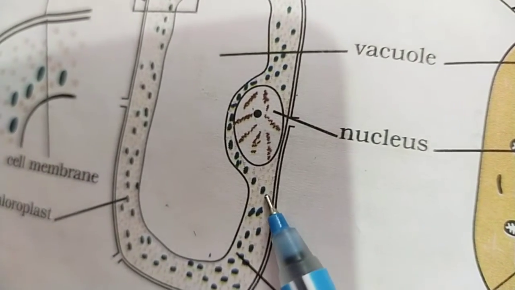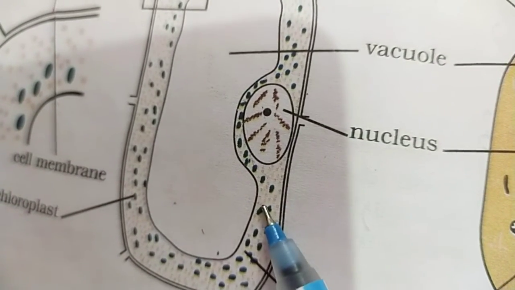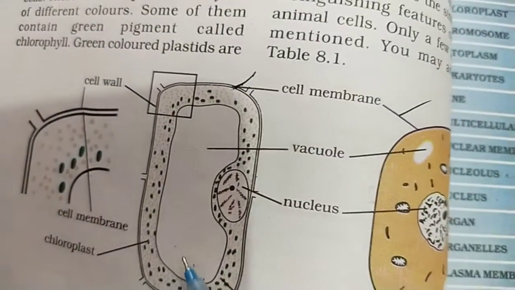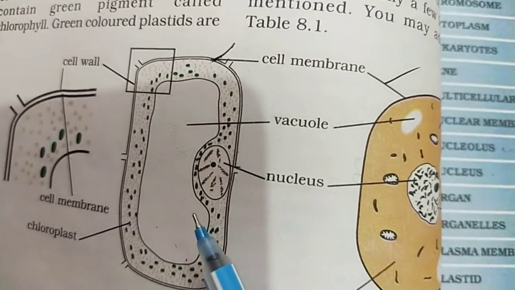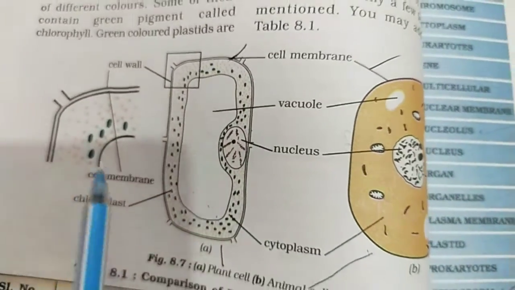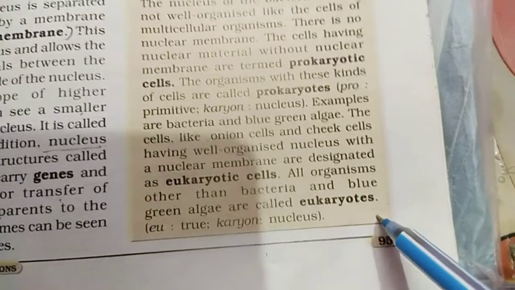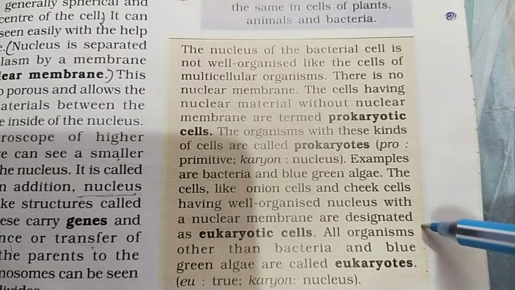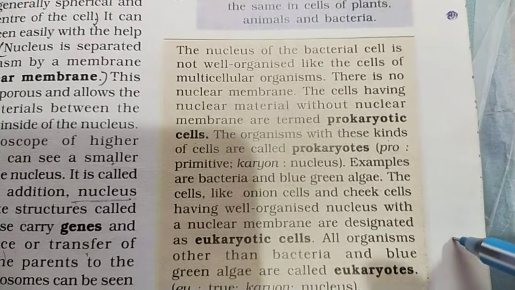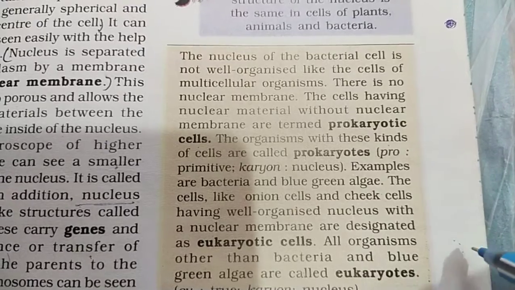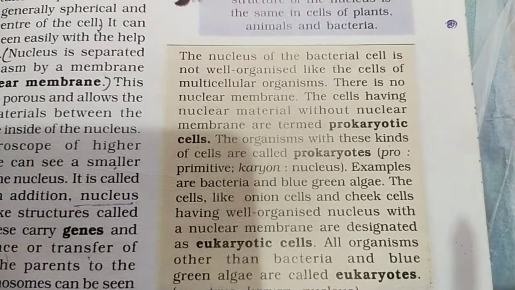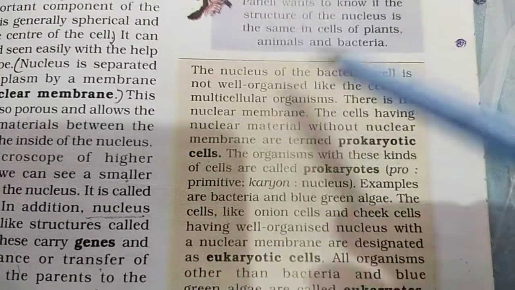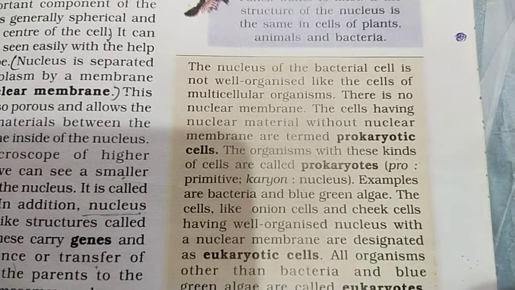And the genetic material, that is the chromosomes and genes, is clearly visible during the cell division. These eukaryotic cells are found in all types of living organism except the bacteria and blue-green algae, which are the simple kind of living organism containing the prokaryotic cells. So this is all about the prokaryotic and eukaryotic.